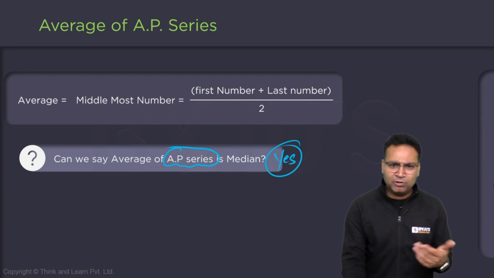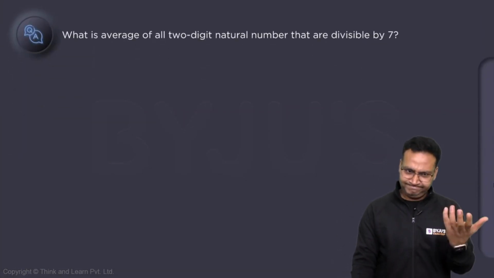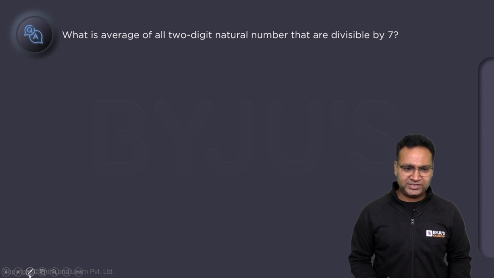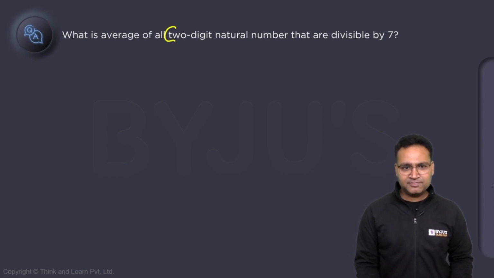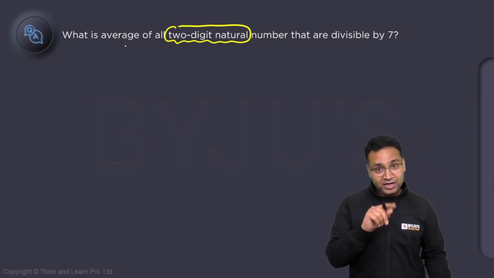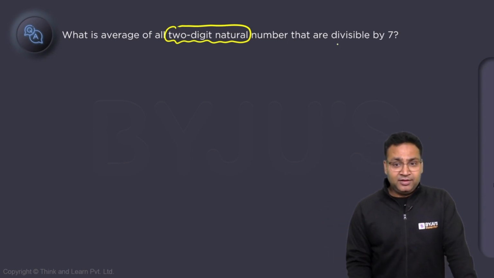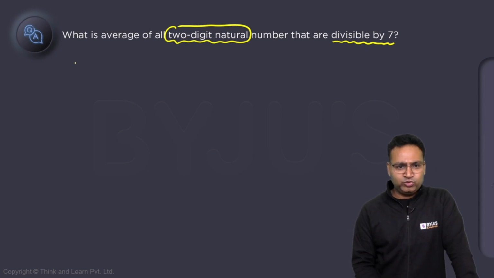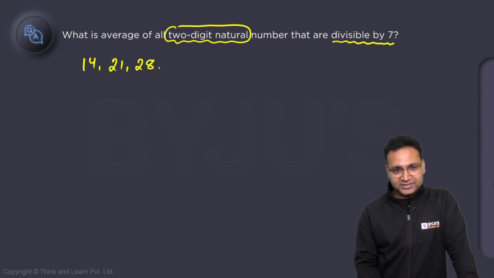Let's see how to apply this. Average of all 2-digit numbers divisible by 7. Do we know 2-digit? Like 10, 11, 12, 13, okay, up to 99. So tell me what are all the numbers which are multiples of 7 and 2-digit. Starting with 7, no. 14, 21, 7 4s are 28, 7 5s are 35. Would they be forming an AP series? I don't know. Let's check.